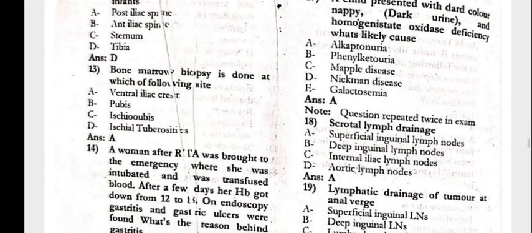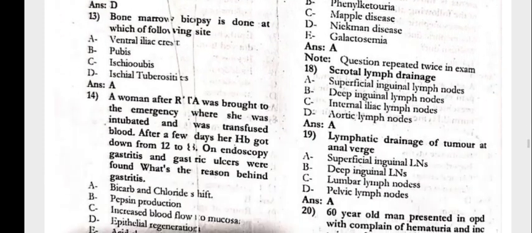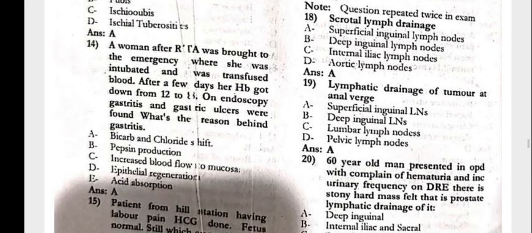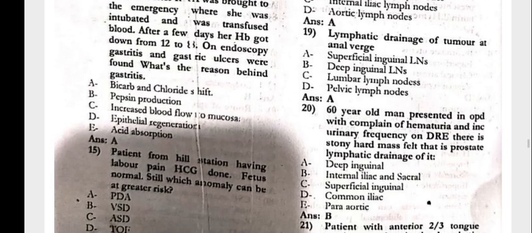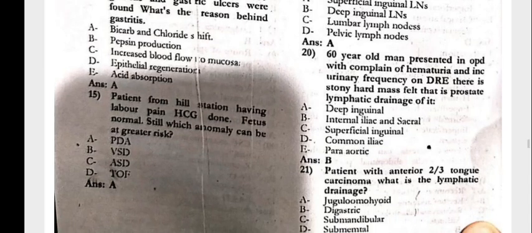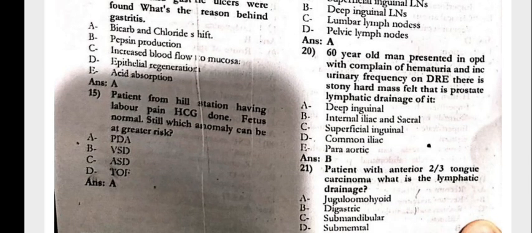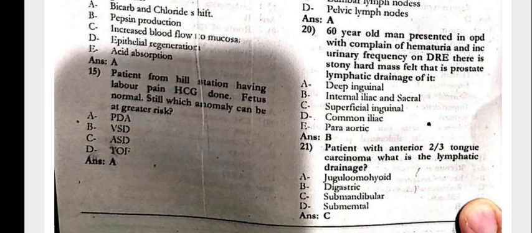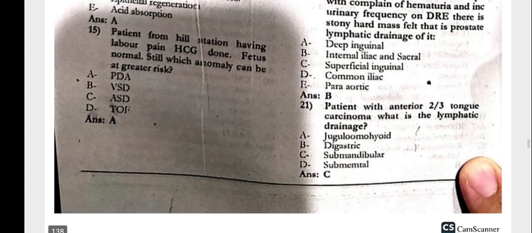Again, that is the same MCQs. This is alkaptonuria. The scrotal lymph drainage will be the superficial inguinal lymph node. The lymphatic drainage of the tumor at the anal verge is superficial inguinal lymph node. 60 years old male presented to the OPD with the complaints of hematuria, increased urine frequency. In the DRE there is a stony hard mass felt, that is prostatic. Lymphatic drainage of it would be internal iliac and the sacral.